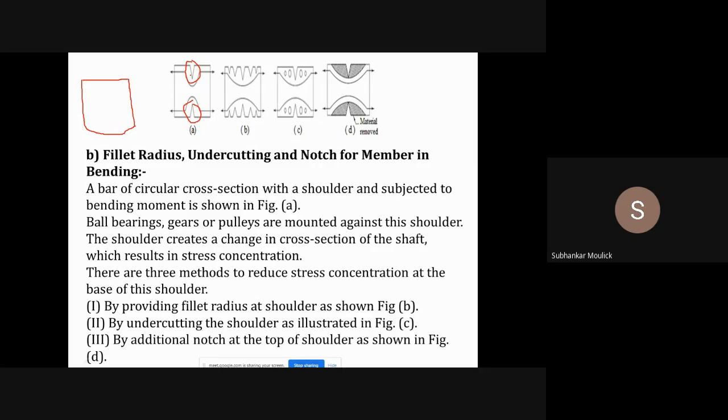So in order to reduce the effect of stress concentration, what we are doing is, nearby areas of stress concentration, this is the main stress concentration area, nearby stress concentration areas we are additionally adding notches, or we are adding holes. As a result of which, what will happen? The stress will distribute uniformly.